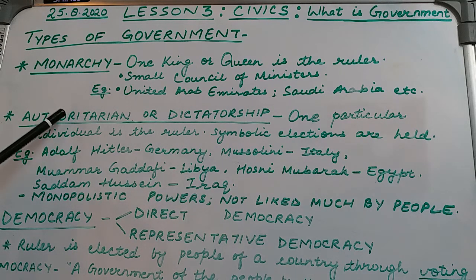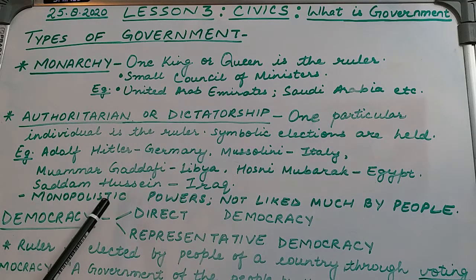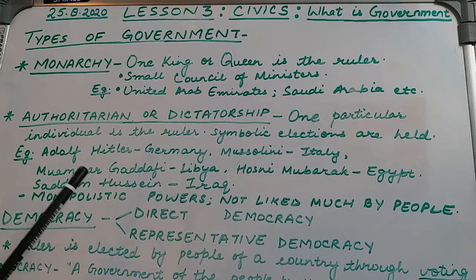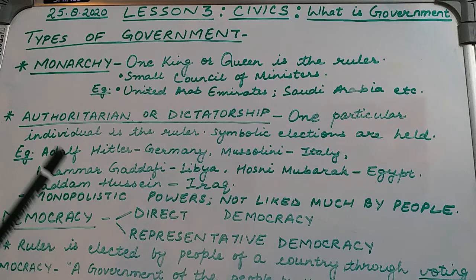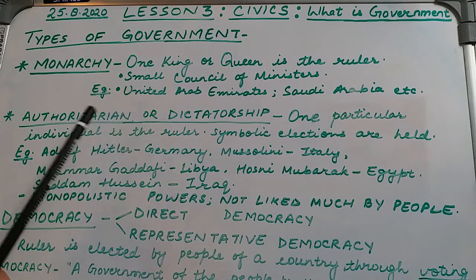Now, for the authoritarian government, the people who are in charge, or who are the dictators in a dictatorship government, have monopolistic powers. What do you mean by the term monopolistic powers? It means all the powers to make decisions in a country lie in the hand of a dictator or the authoritarian.